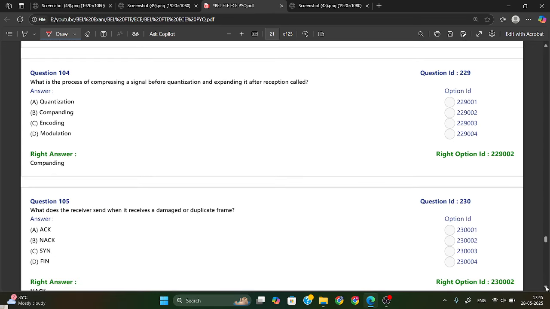What is the purpose of compressing a signal before quantization and expanding it after reception? It is called companding. Okay, the compression and expansion of a signal is called companding.